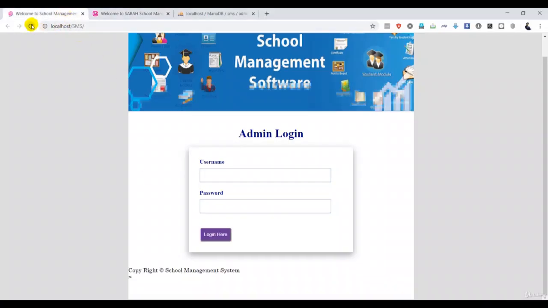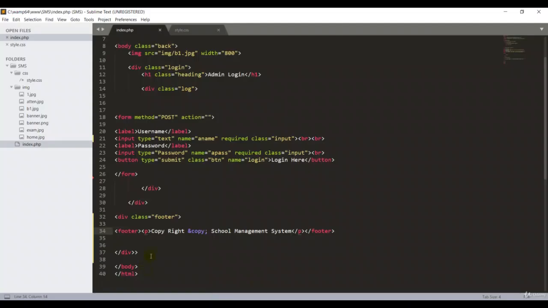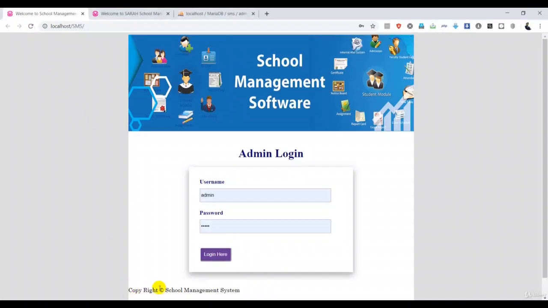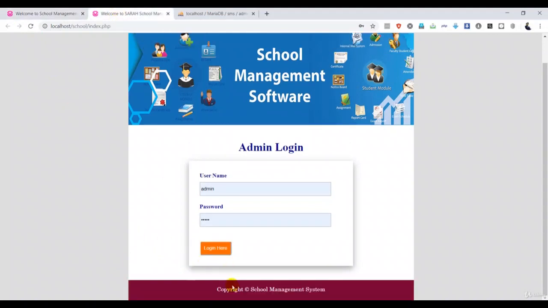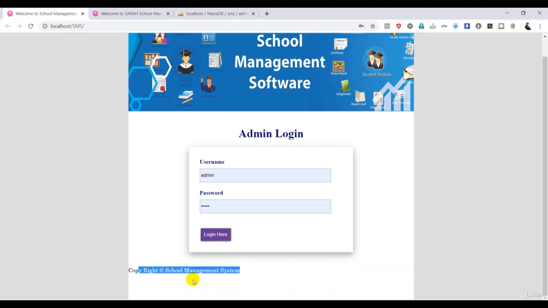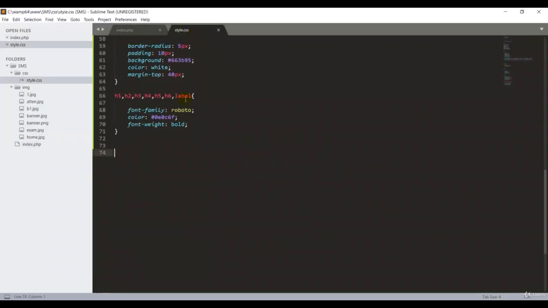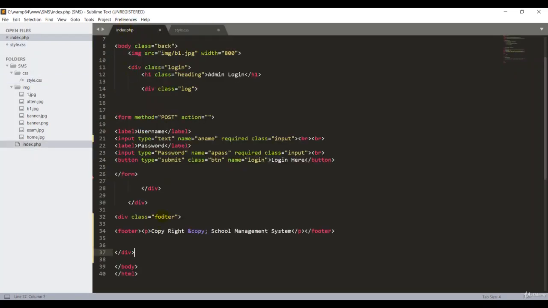Okay, have a refresh. So guys, we got the footer here, guys, but there is one more extra thing here. So I believe this one. Okay, Control S, refresh. Now it's gone, but we have to give some style, because if you see the original design looks very nice, so I'll give some CSS style for this footer. I'll go back to my style.css, footer. My class name is footer. Open curly braces, because if you go back to index.php, these are the class names.